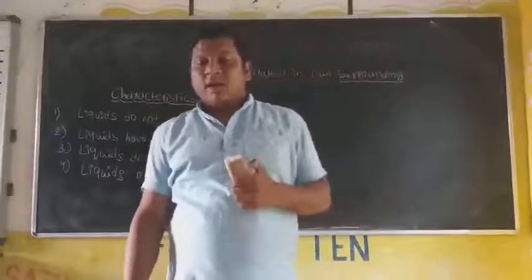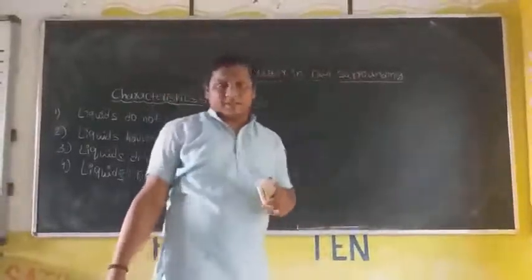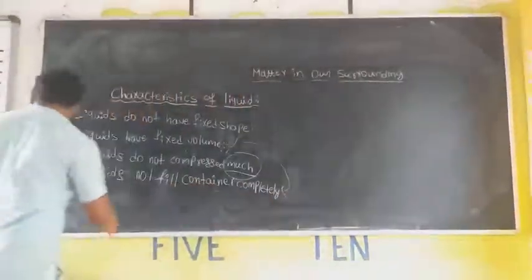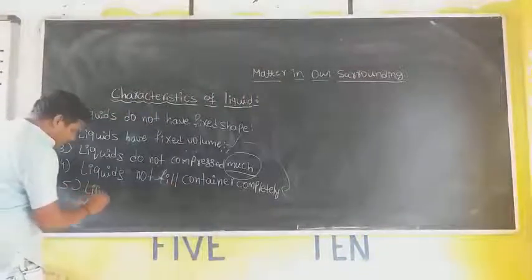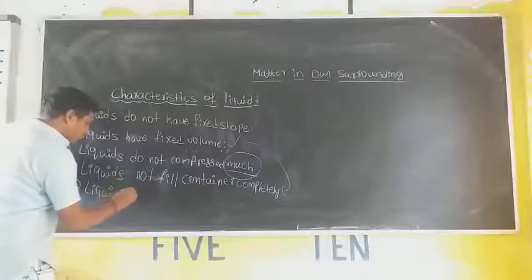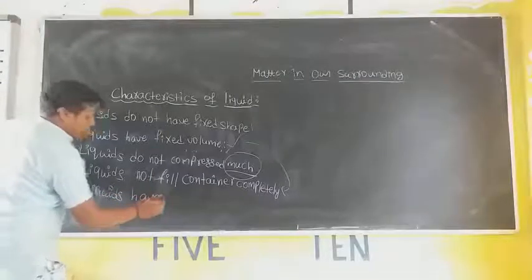Then the next one, the fifth one: liquids have a moderate density, meaning not high and not low.